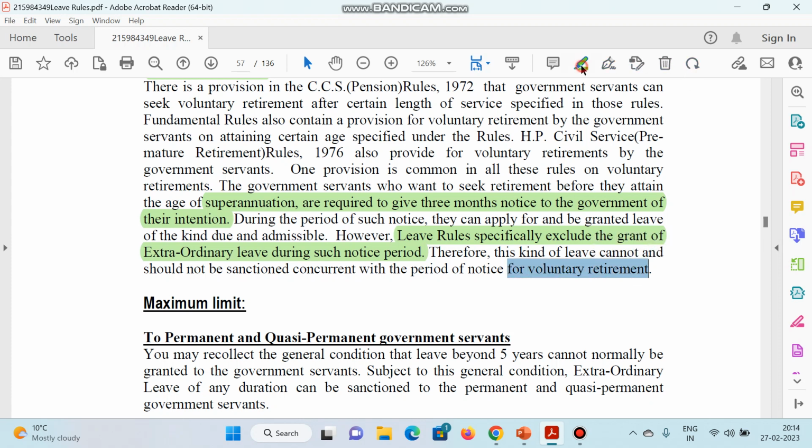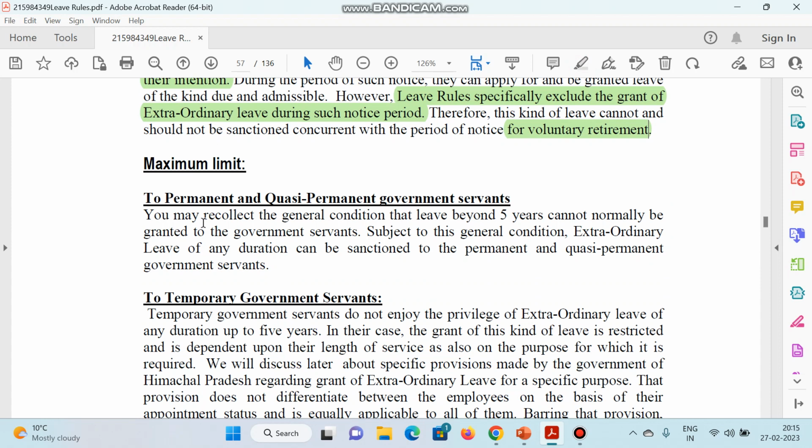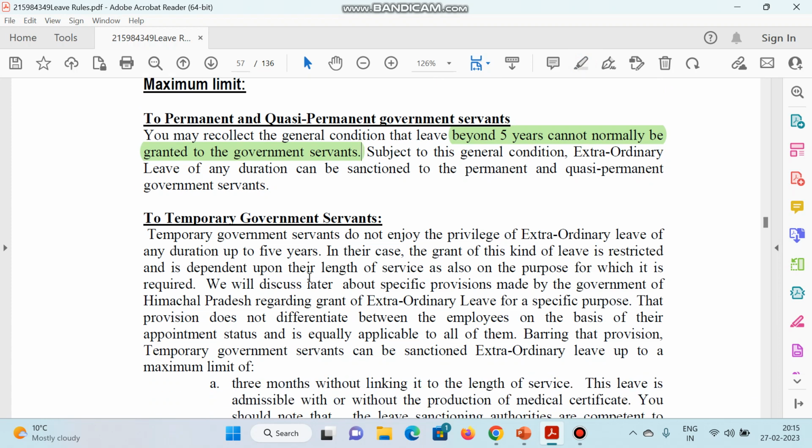अगर आपने voluntary retirement का नोटिस दिया है और आप डिपार्टमेंट को ईओएल भी दे रहे हैं, तो वो कंसिडर नहीं होगा. तो नेक्स्ट पॉइंट इज द मैक्सिमम लिमिट. There are different limits for different government servants. To the permanent and the quasi-permanent government servant, leave duration beyond 5 years cannot normally be granted. But in case of a temporary government servant, it has different rules.